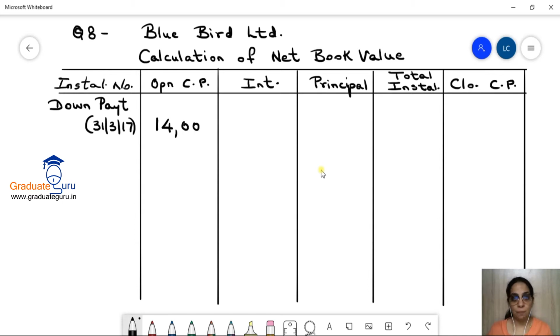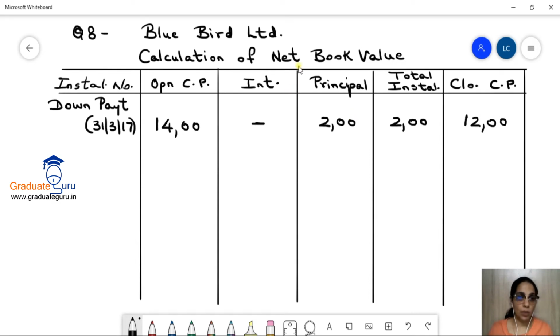1400 lakhs. और इस दिन हम डाउन पेमेंट कर रहे हैं तो in the down payment you never have interest and the down payment amount is given as 200 lakhs. Okay. So the total installment, that is the down payment which we have paid, is 200. So from 1400, I have already paid principal of 200. So what is the balance principal remaining? That is closing cash price 1200. Okay. So opening cash price minus principal will always give us closing cash price.